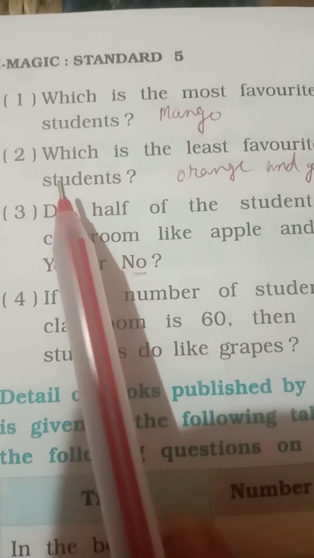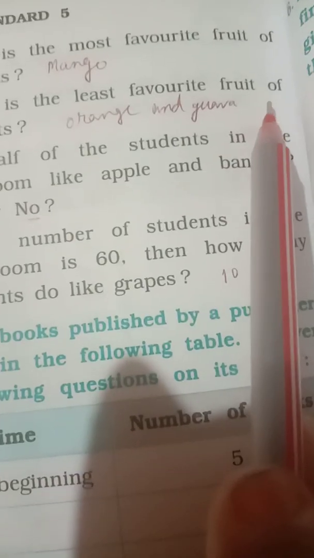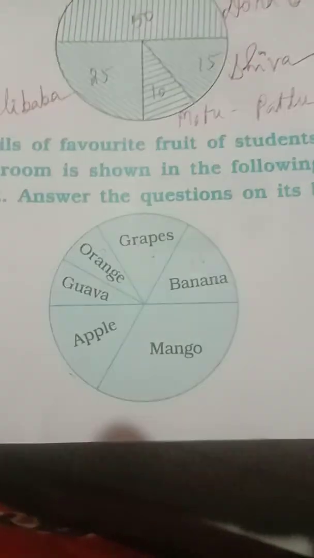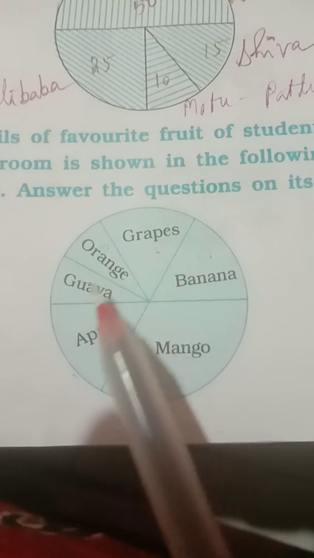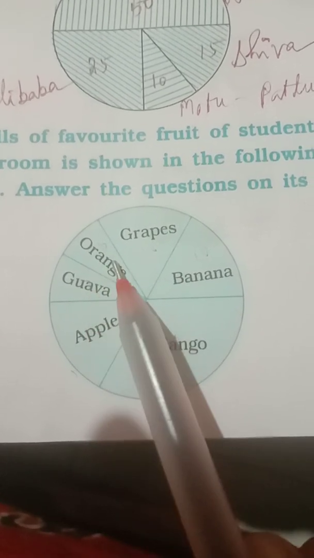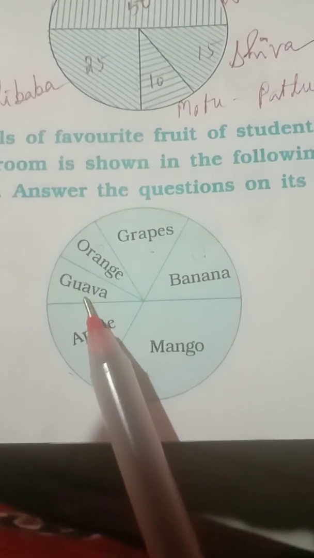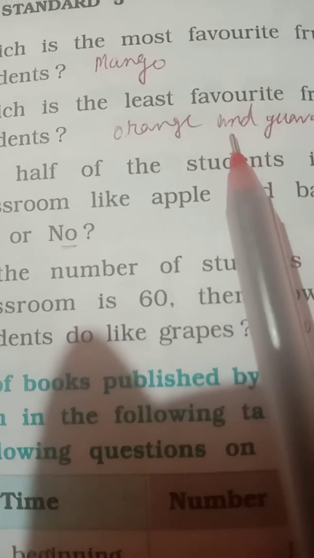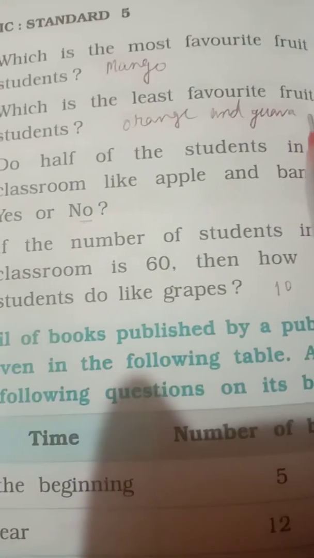Question number 2, which is the least favorite fruit of students? See here, orange and guava, these two occupy the same space. So write over here orange and guava.